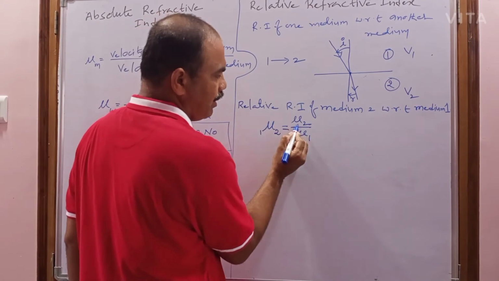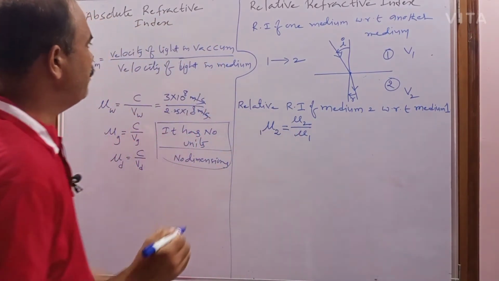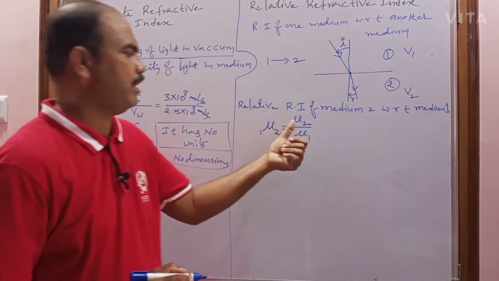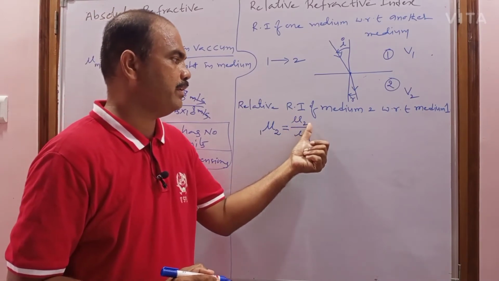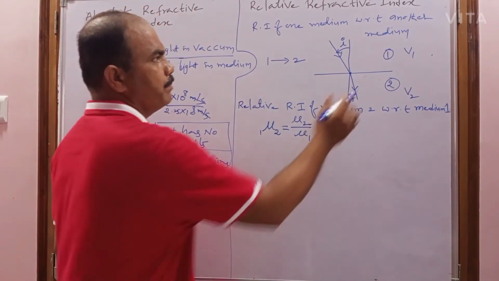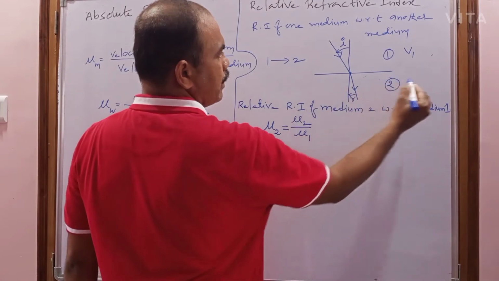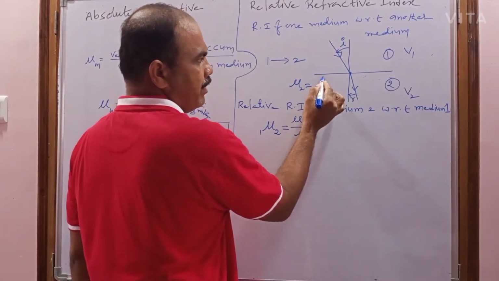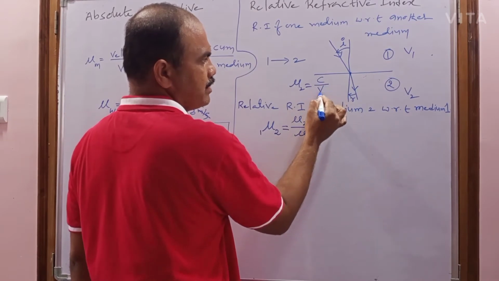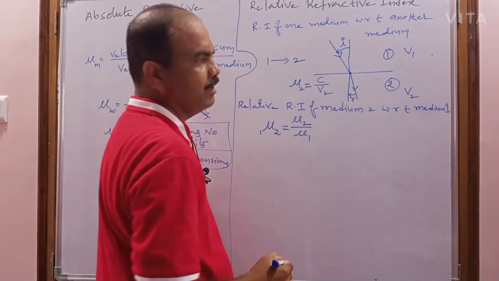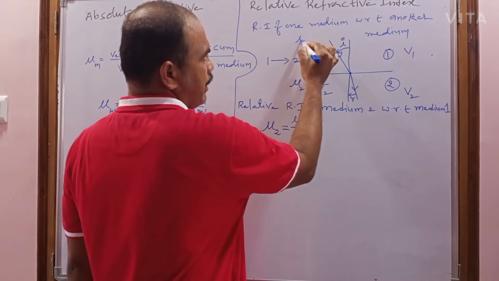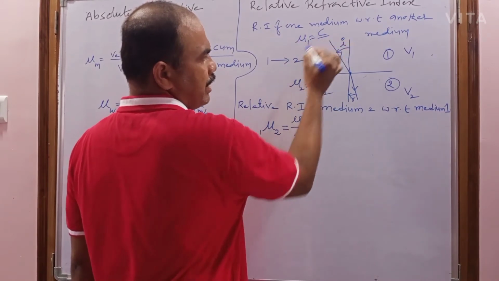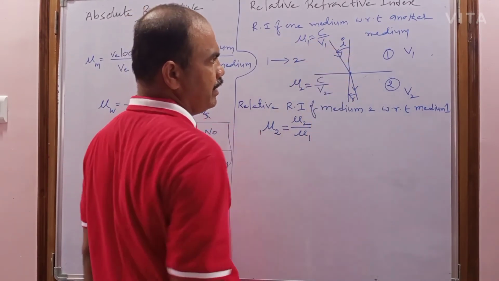So now already you know the formula of the absolute refractive index. What is the absolute refractive index of medium 2? It is nothing but the ratio of the velocity of light in vacuum to the velocity of the light in medium 2. What is the absolute refractive index of medium 1? It is nothing but the ratio of the velocity of light in vacuum to the velocity of the light in medium 1.